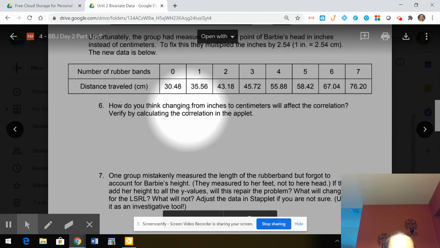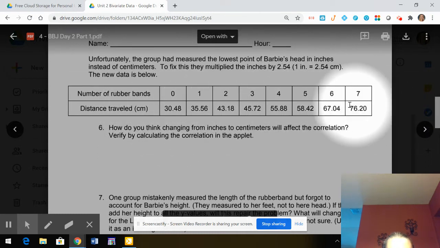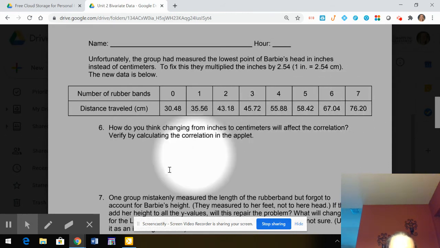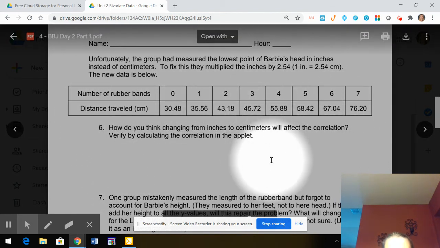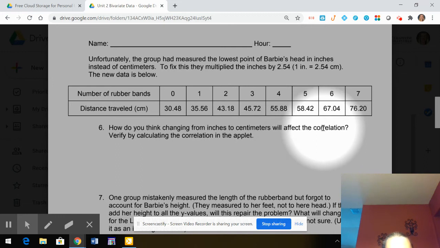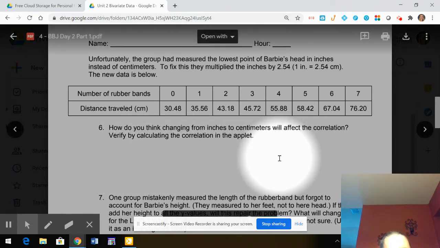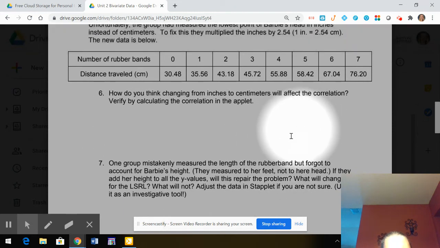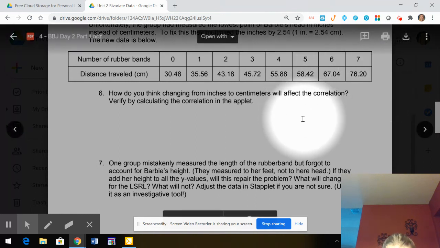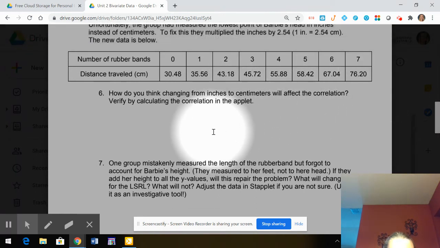Now this talks about, okay, what if we went centimeters instead? Okay, so what if this was our data? All right, so change your data and compare the correlation that you had to what's new, okay? Check it in Staplet, but what do you think that's going to do to the strength of the relationship by changing from inches to centimeters?